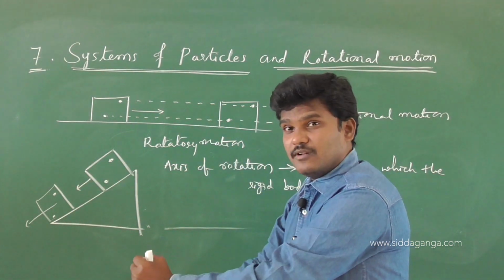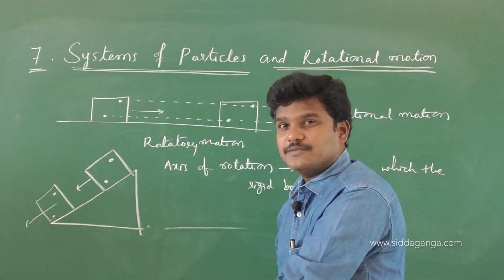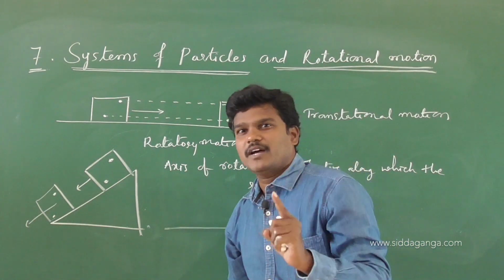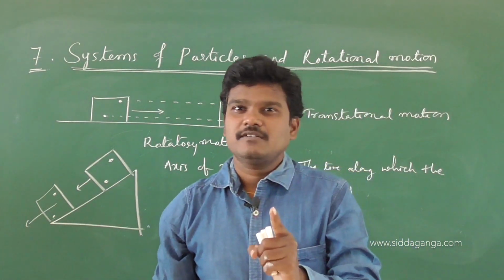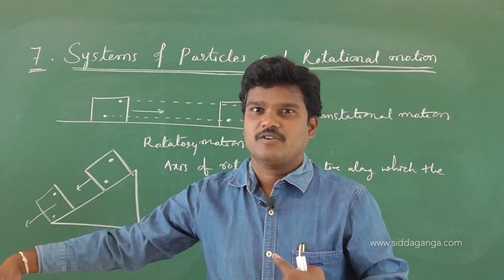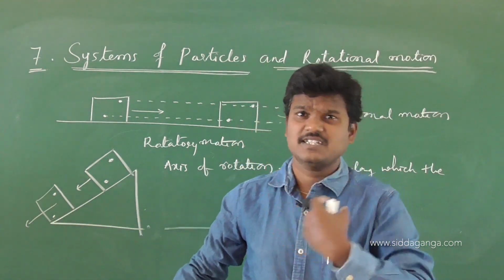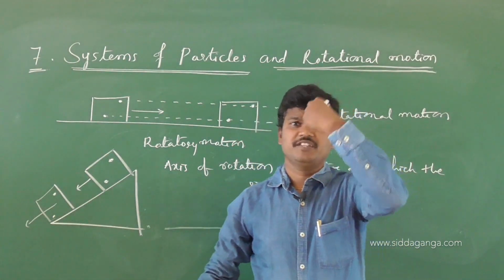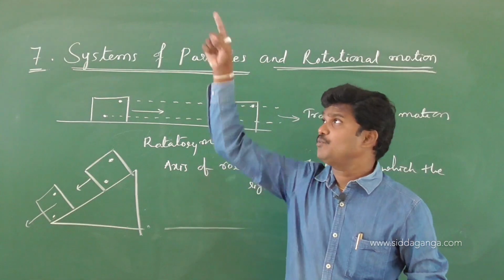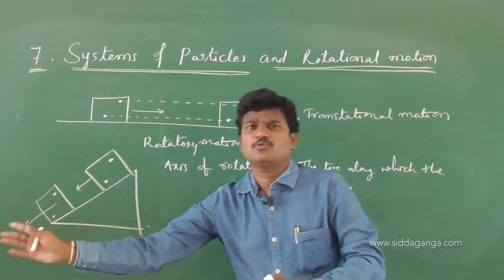This pole is called the axis of rotation for me. That means, keep in mind, the axis of rotation may be within the body or outside the body, within the system or outside the system.